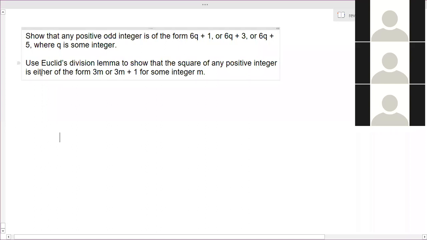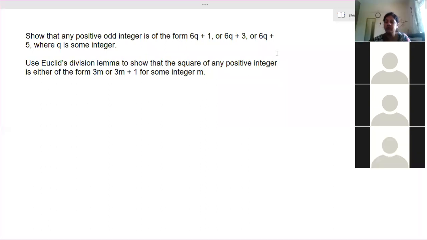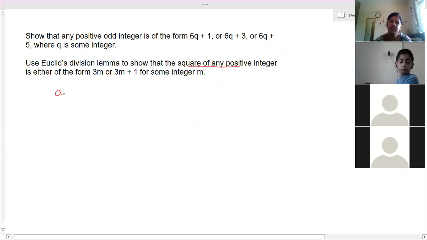Now for the next question, use Euclid's division lemma to show that the square of any positive integer is either of the form 3m or 3m plus 1 for some integer m. So how to prove this? Now here we have to prove for the square of a number. So we have to consider the same. Let a be any positive integer.